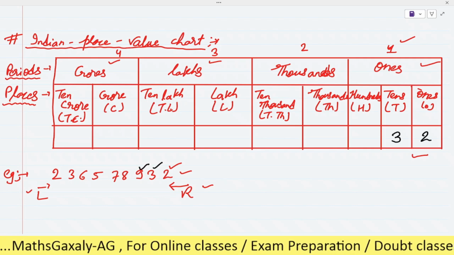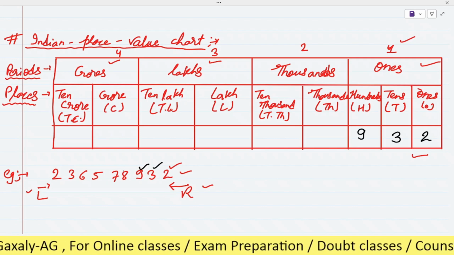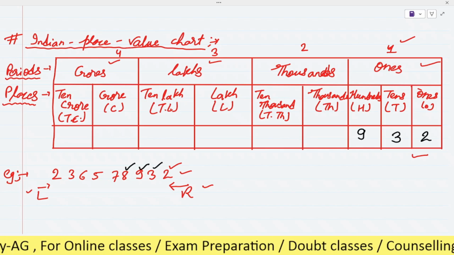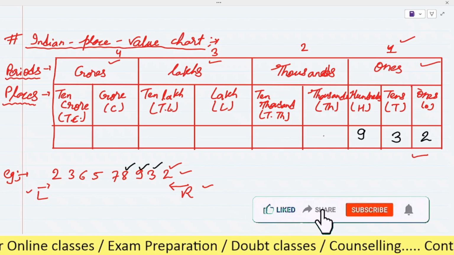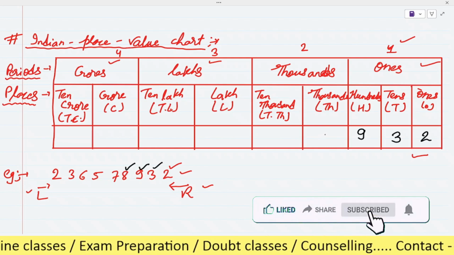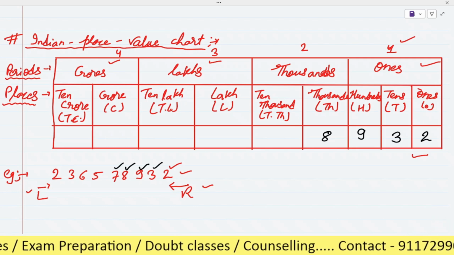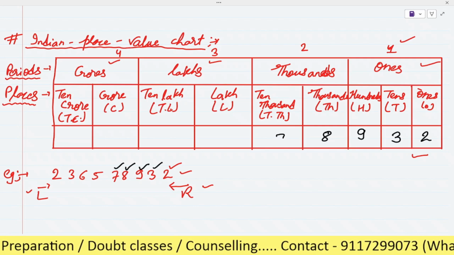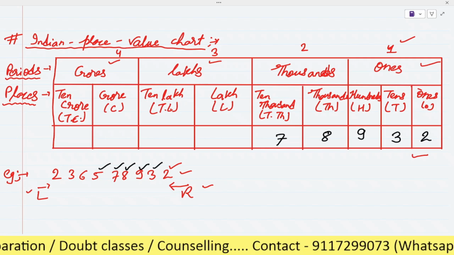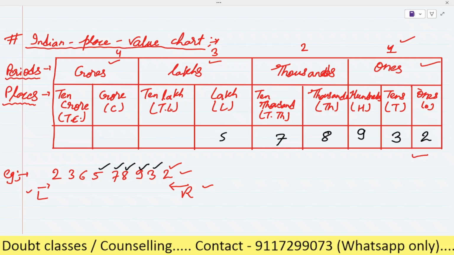After this it is 9, so we will write it in the place of 100. Now you tell me this 8, in which place will we write it? In the place of thousands. Very good. This 7 in the place of 10,000. Very good. After this 5, in the lakhs place.